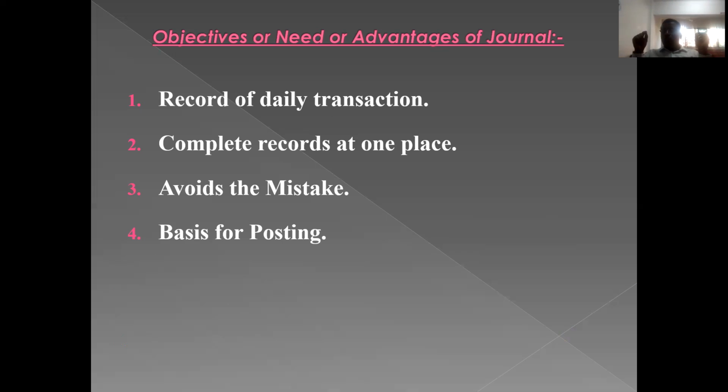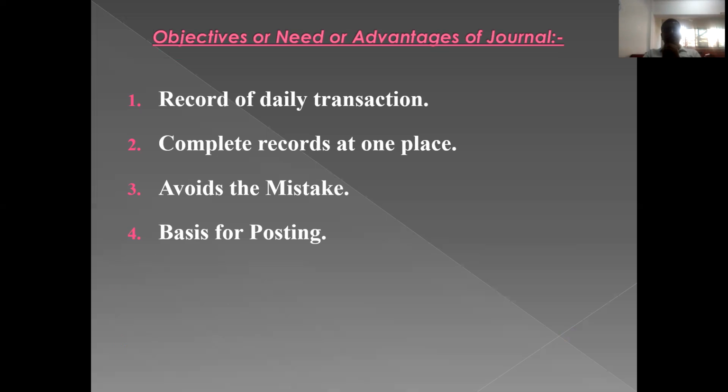It will not give scope for ignoring business transactions or for committing mistakes at the time of recording. So the major advantage is here we record transactions on a daily basis, on an up-to-date basis.